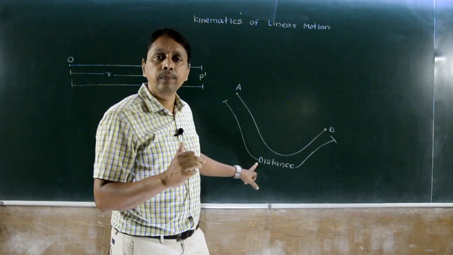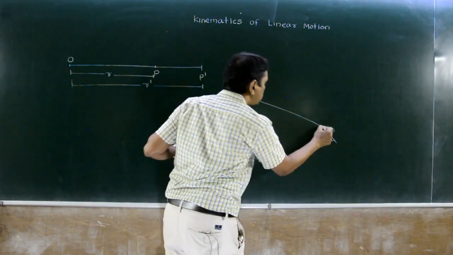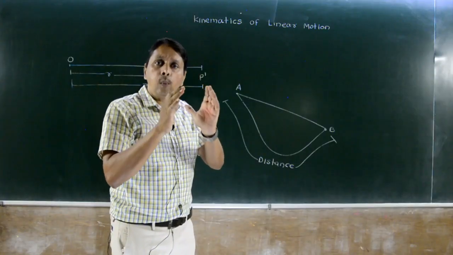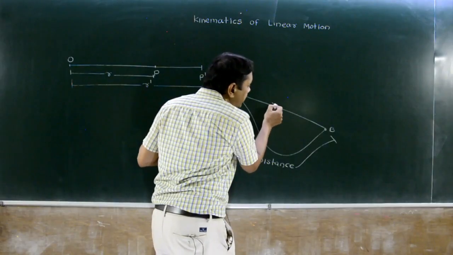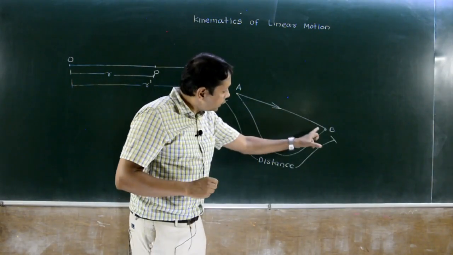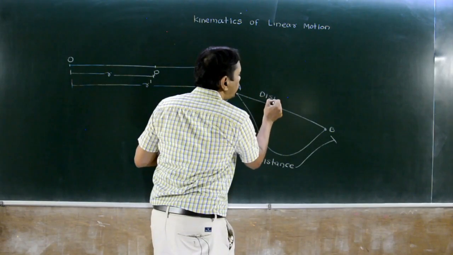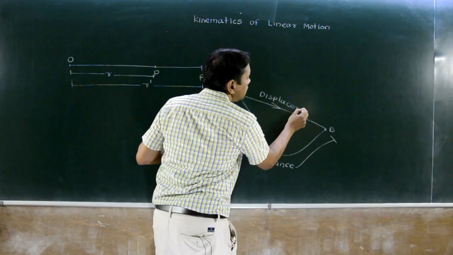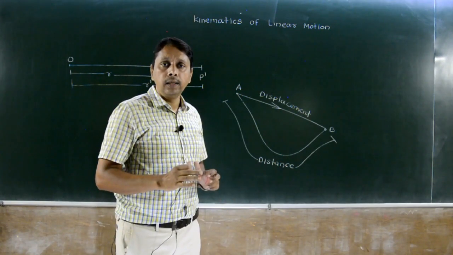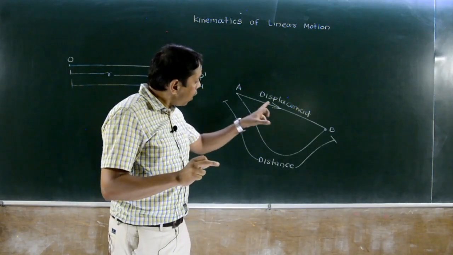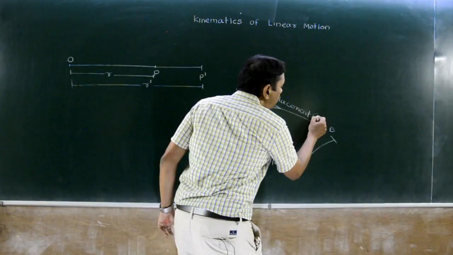And which is displacement? When body moves from one point to other point, but the distance measured along a straight line in one particular direction is called as displacement. When body moves from one point to other point, then distance measured along a straight line is called as displacement, and this term is important for us.